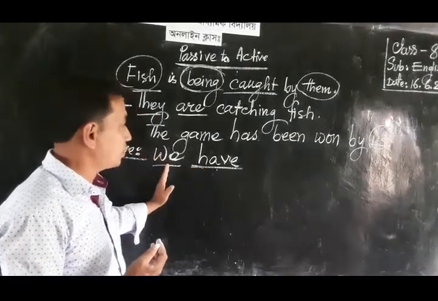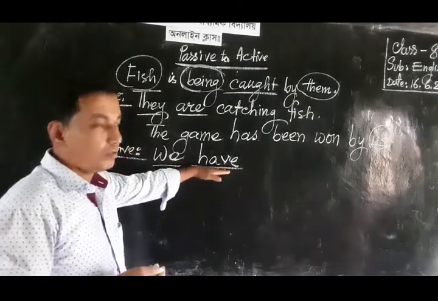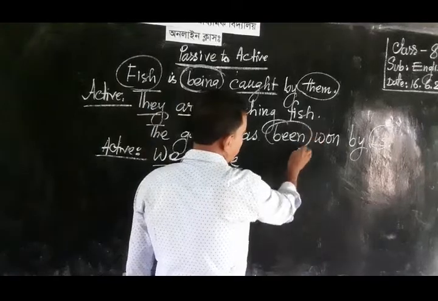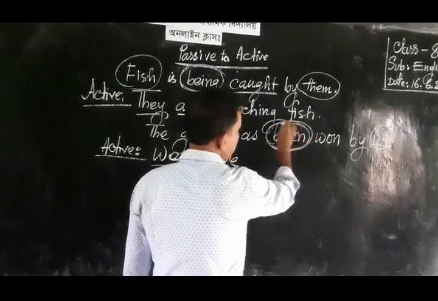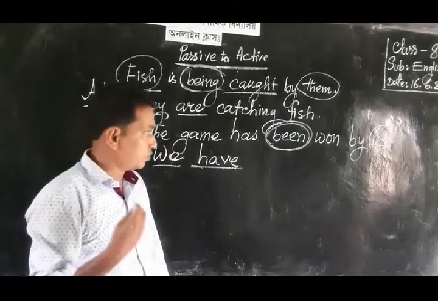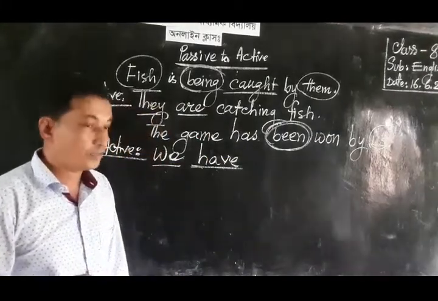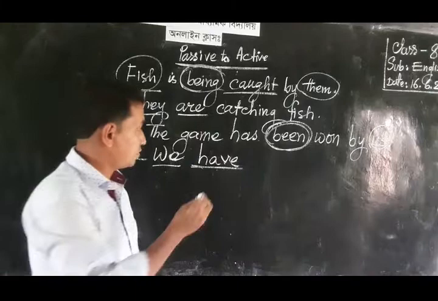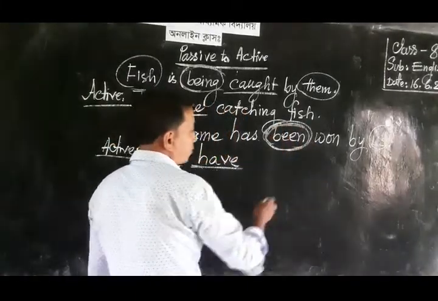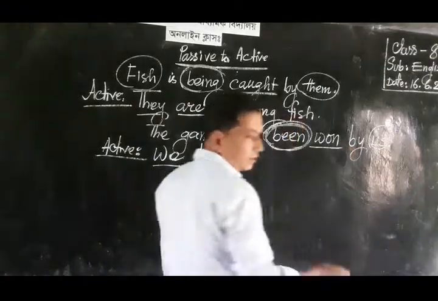As the subject is plural, the auxiliary verb is also plural, and then we have to discard the extra auxiliary verb been. Been is an extra auxiliary verb, and it is necessary in passive voice, but it is not necessary in active voice. Then we need the main verb.